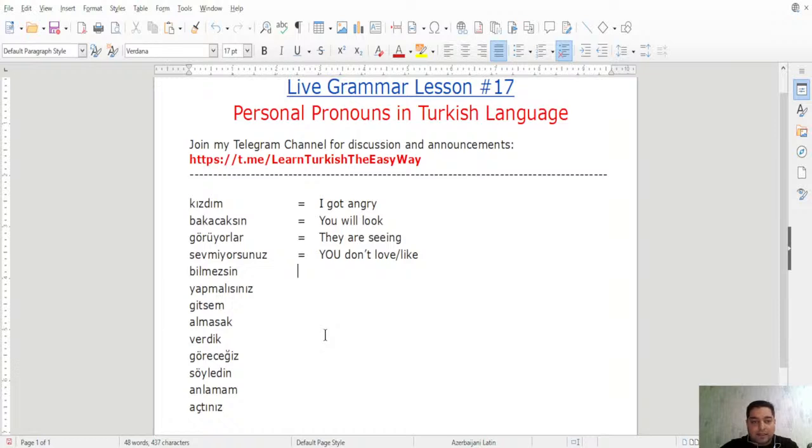Let's look at bilmezsin. Bilmez is from bilmek, to know, right? Then we have the negative bilmez, that makes it negative of the present tense. Bilir, bilirsin, bilmezsin. That is the negative of bilirsin. And then we have sn, the letters s and n. It means it's about you, singular, second person singular. You don't know, present tense, or it means you wouldn't know.